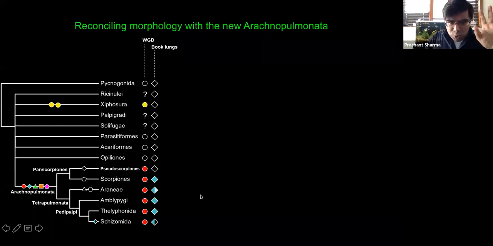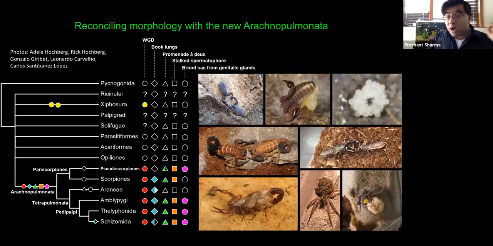Now, you'll notice that the one data class that has failed to recover the monophyly of this composition of arachnopulmonates is, of course, morphology. But without too much difficulty, look broadly across the literature and you will find no shortage of characters that are consistent with this relationship. One example is this courtship behavior, the promenade à deux, which under accelerated transformation under parsimony is reconstructed as homologous across the arachnopulmonates.